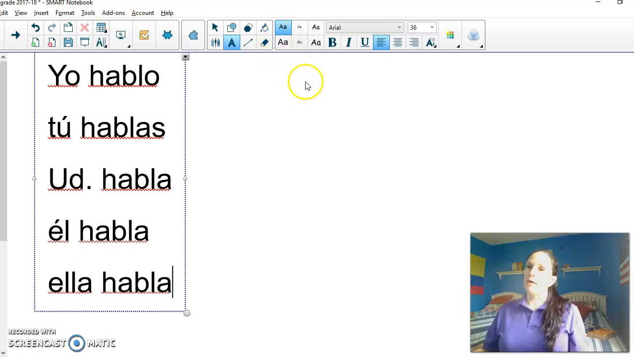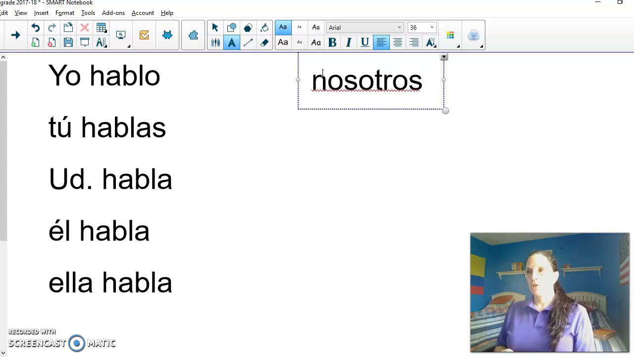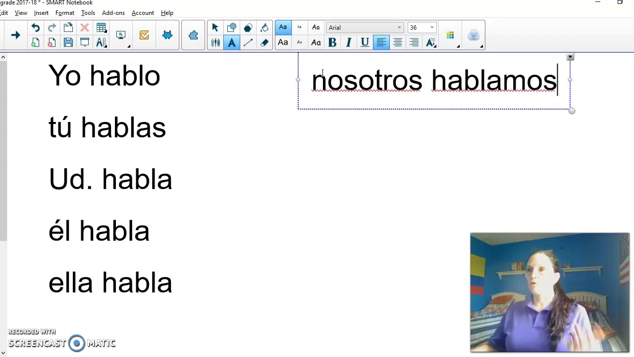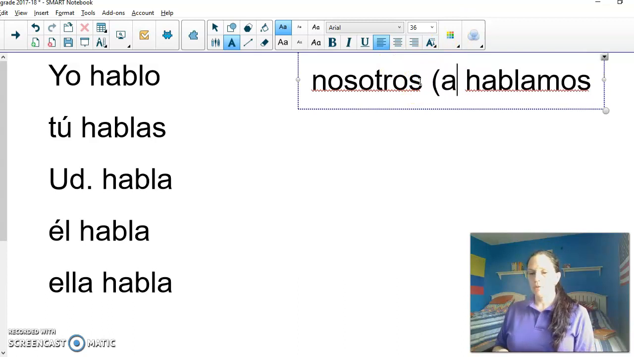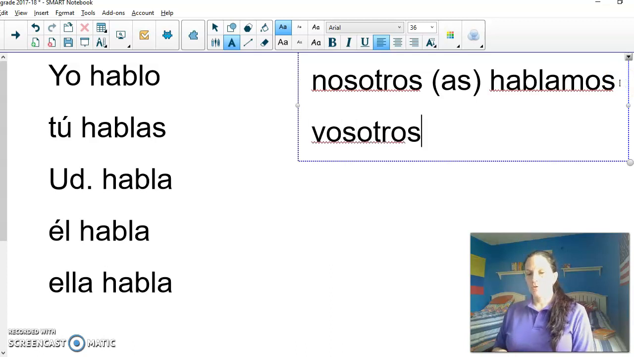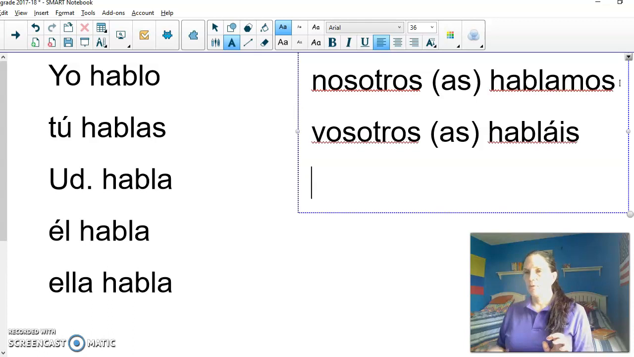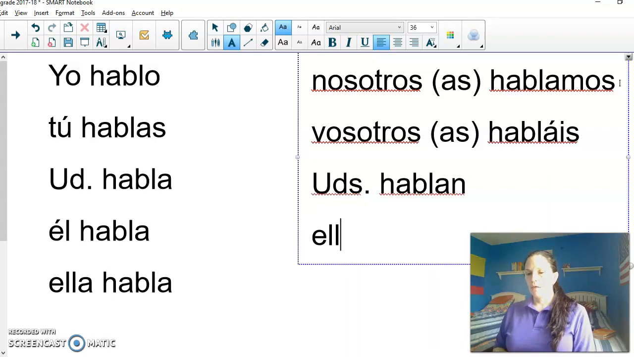And now we're going to do our plural ones. So for the plural ones is nosotros hablamos o nosotras. Let's not forget nosotros o nosotras hablamos. Vosotros o vosotras habláis. Ustedes hablan, ellos, ellas hablan.